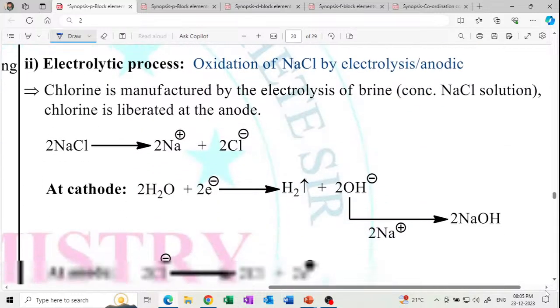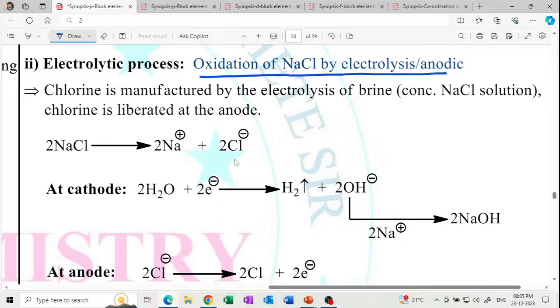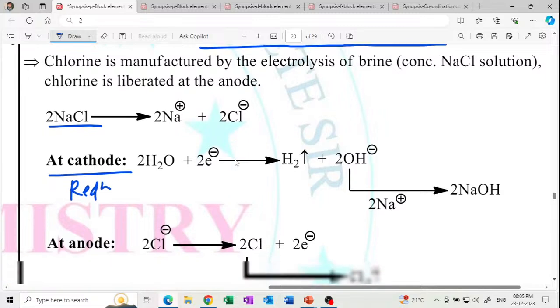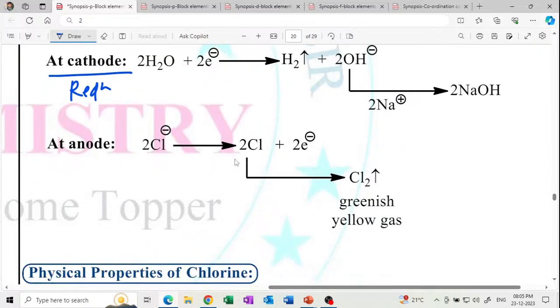Electrolytic process. In the electrolytic process, oxidation of NaCl takes place by electrolysis, by anodic oxidation. NaCl gives Na+ and Cl-. At the cathode, reduction takes place, and at the anode, oxidation takes place. So this is the oxidation. So greenish yellow gas is obtained. Electrolytic process.